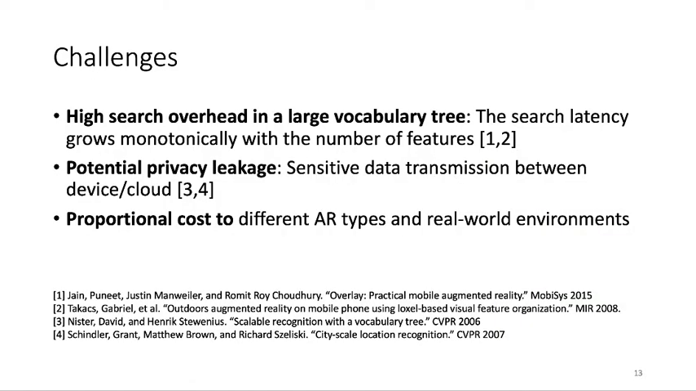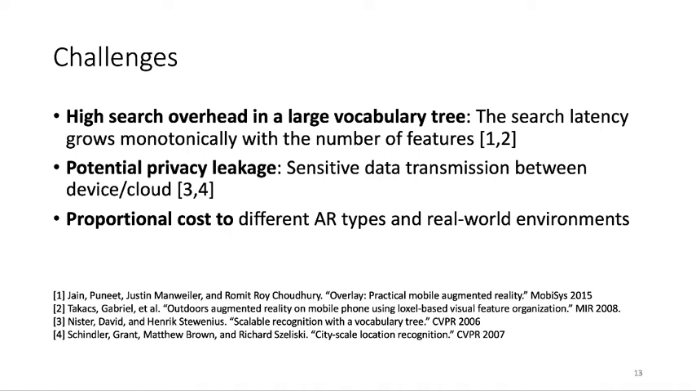So to design such a system, we have a few challenges. The first one is the high search overhead in a large vocabulary tree, because the search latency grows monotonically with the number of features. So if we only cover a few buildings, things could be fine and we can infer the POI in a very short time. However, if we want to scale to the entire urban area, there could be hundreds of thousands of images. So to search the similar features in that large tree, the search latency could suffer.